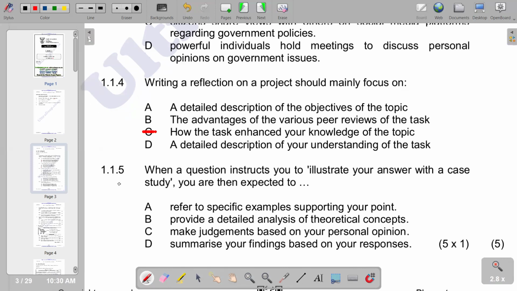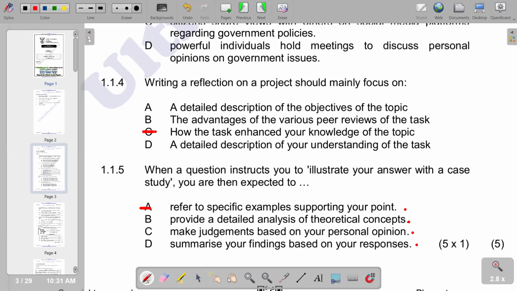Moving on to question 5: when a question instructs you to illustrate your answer with a case study, you are then expected to... A is saying refer to specific examples supporting your points, and then we have B, which is provide a detailed analysis of theoretical concepts, and then we've got C, make judgments based on your personal opinion. If you go to D, summarize your findings. Based on the responses, the correct response is A, which is refer to specific examples supporting your points. So we have A as the correct response.